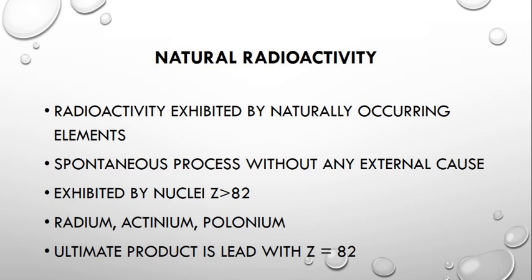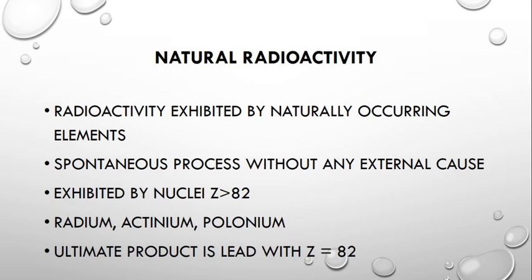Whenever a parent nucleus undergoes radioactivity, a new daughter nucleus is formed, and the ultimate product of natural radioactivity will be lead with Z equal to 82. That means the ultimate product of natural radioactivity is lead with the atomic number 82.